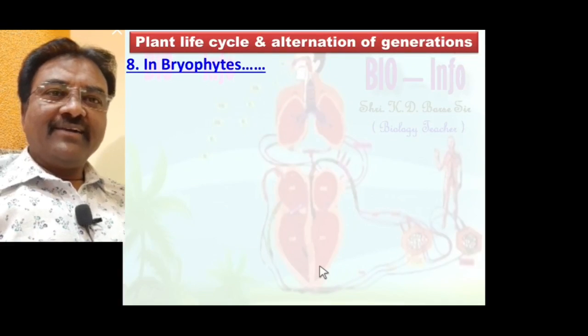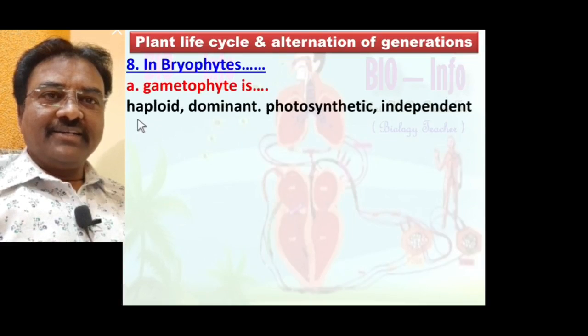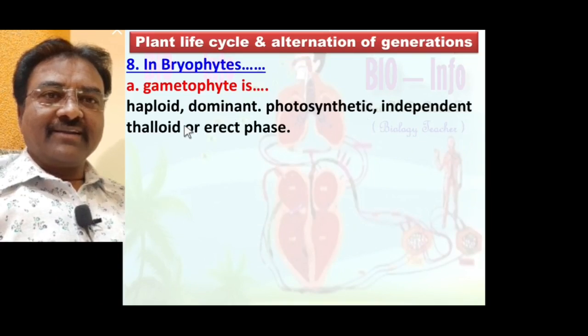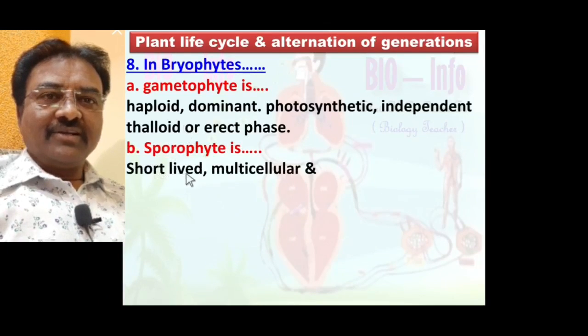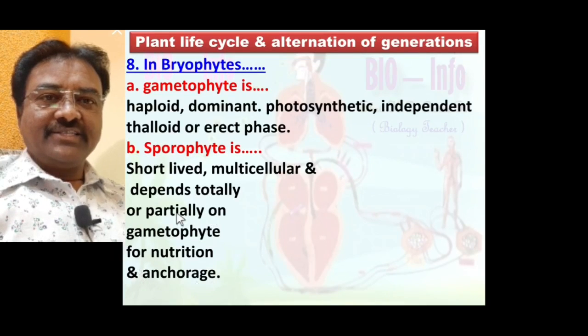In Bryophyta, gametophyte is haploid, dominant, photosynthetic, independent, thalloid or erect phase. Sporophyte is short-lived, multicellular and depends totally or partially on the gametophyte for nutrition and encouragement.